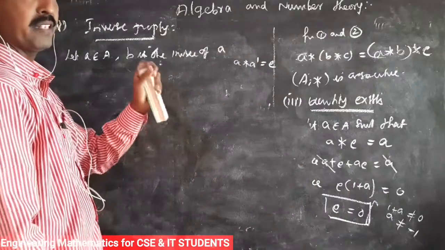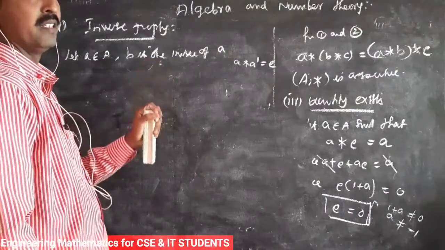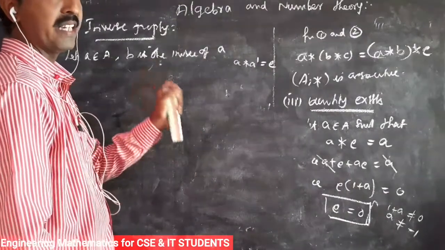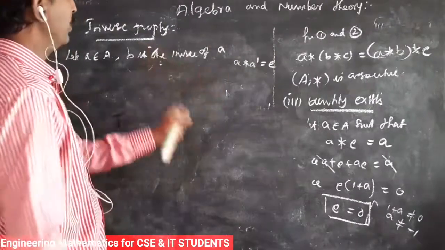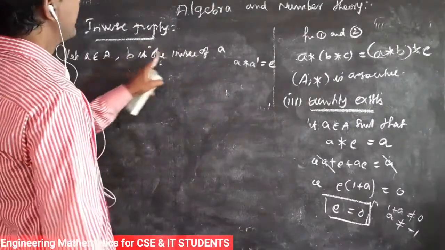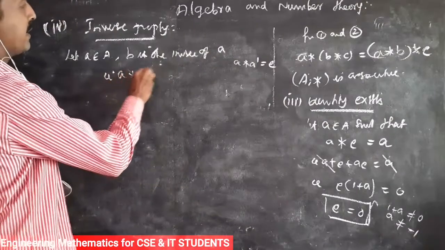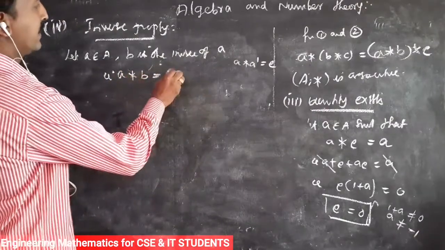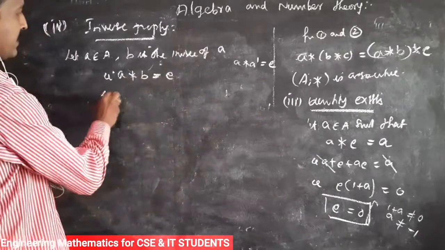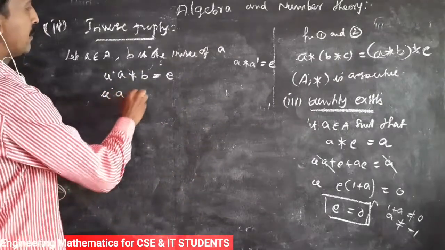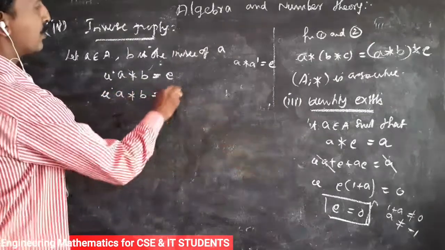So in this problem we introduce two variables, two arbitrary constants A and B. So A belongs to A and B is the inverse of A. That is to write A star B equals E, so E is equal to 0.